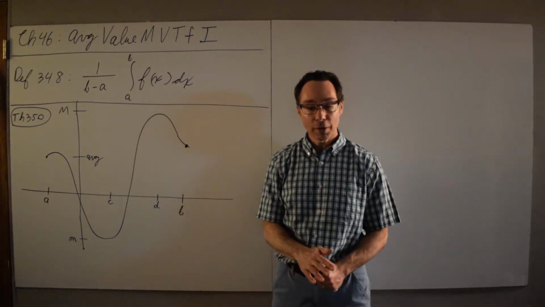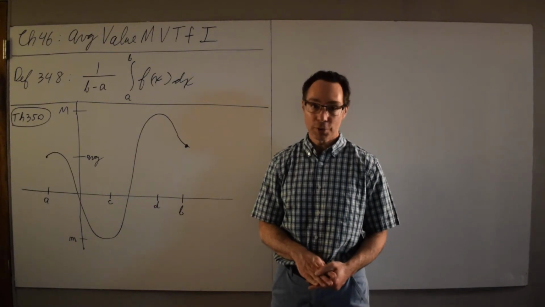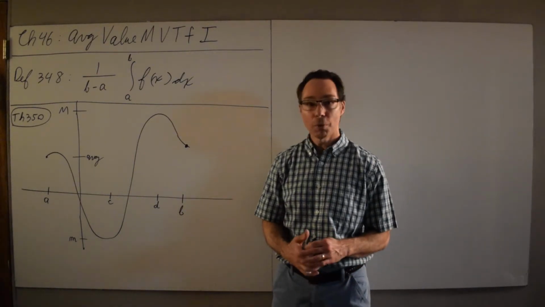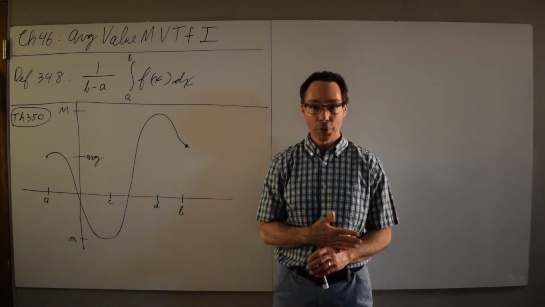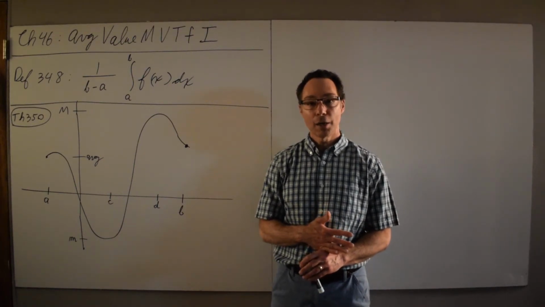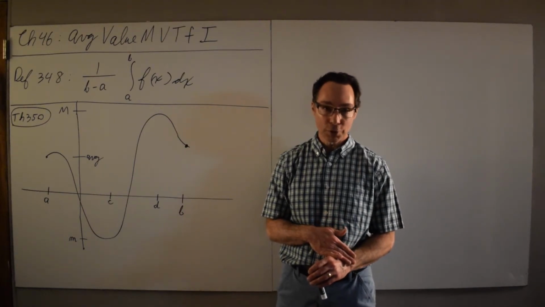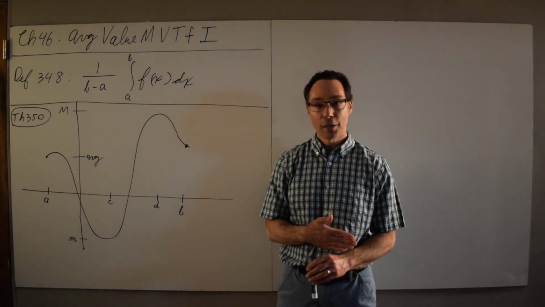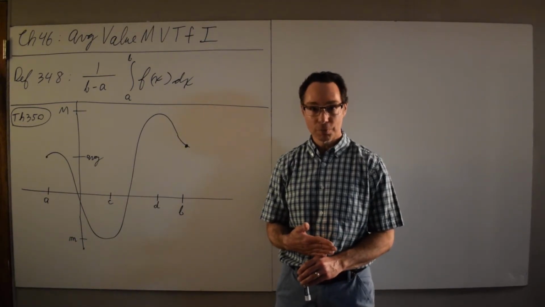There are some similarities between taking the average of a list of numbers and some differences. One similarity is this. If I take the average test value of a class, it is not possible that every single student scored below the average, or it wouldn't be the average. It's also not possible that every single student scores above the average.